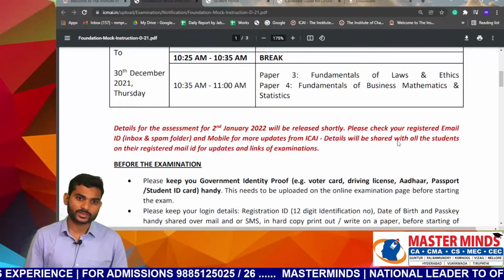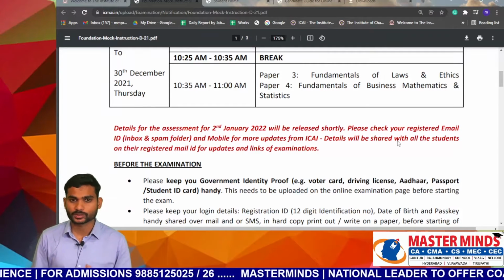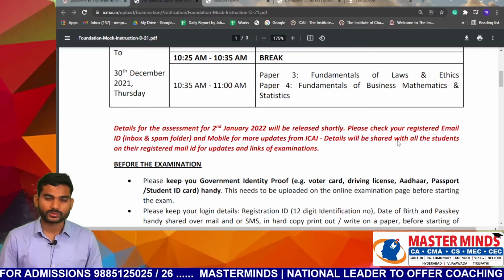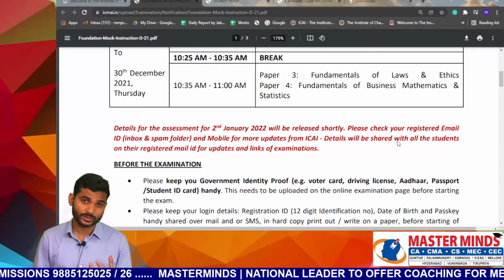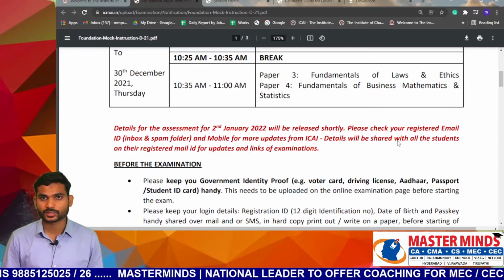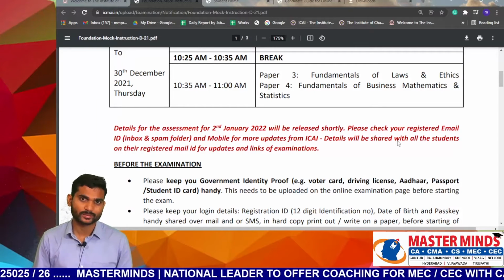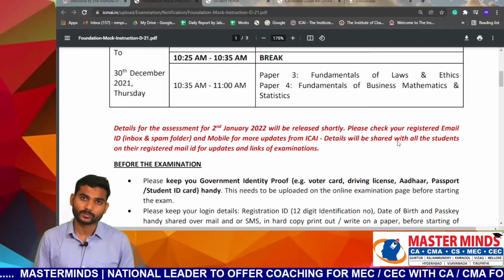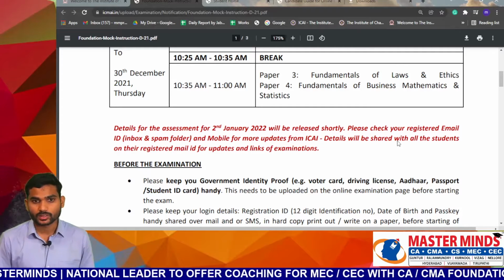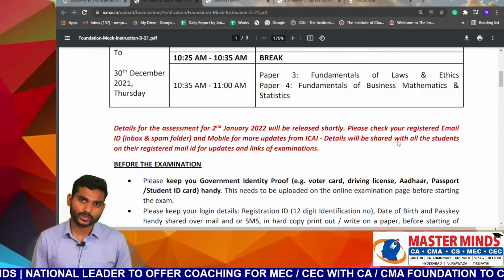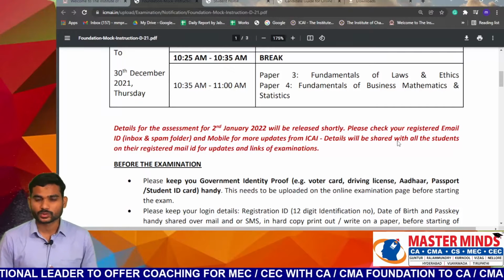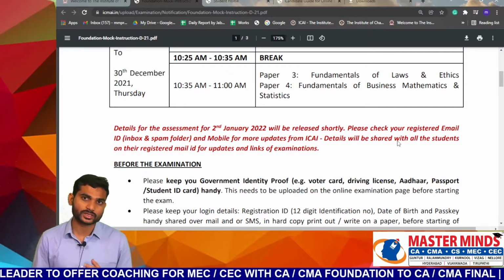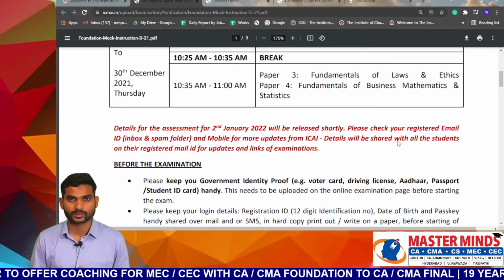Details for the assessment on 2nd January 2022 will be released shortly. The final examination instructions will also be released shortly. You need to check your registered email ID inbox. Sometimes the mail may not appear in the inbox, so you need to check your spam folder, and your mobile, for more updates from the Institute of Cost Accountants of India. Details will be shared with all students on their registered email ID as well as their registered mobile number.